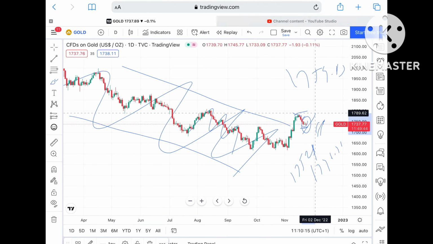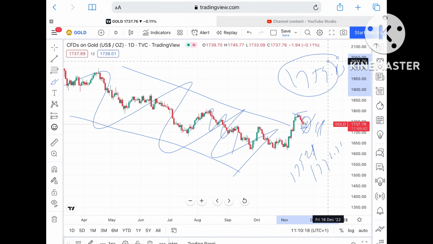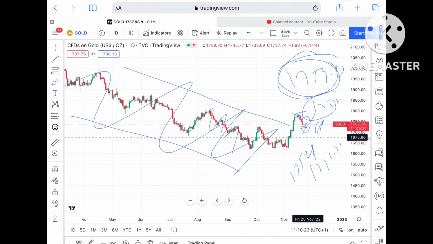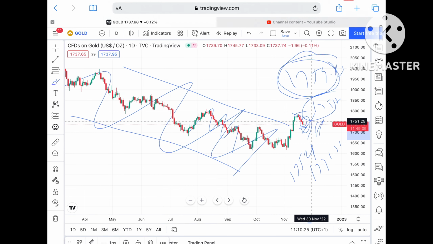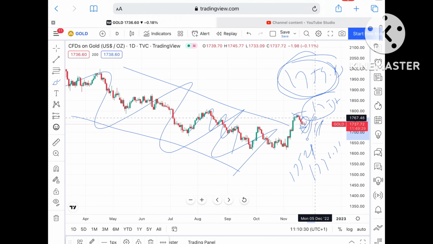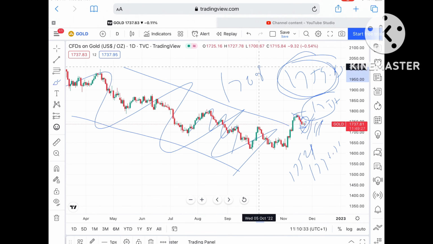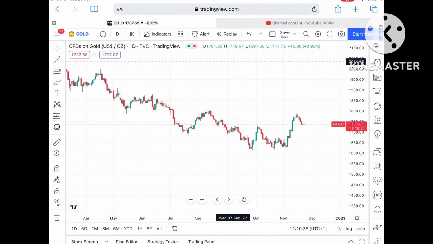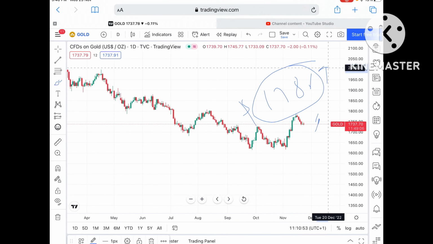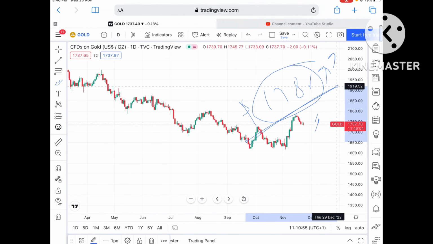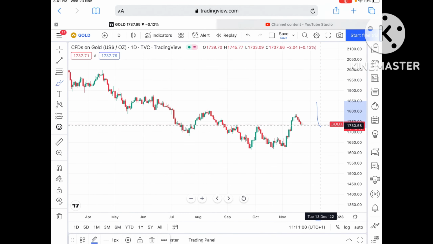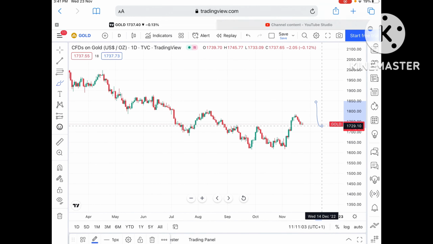If that level goes further upside, because 1759, once 1757 is crossed or touched, it can go and touch a level of $1759, and from there the probability of touching 1768 is there. 1768 is a level which is already a weak resistance, so chances of moving further upside will be there, and it can touch a level of $1786. If the price moves above that level, it can move further upside. Now if the price doesn't sustain this particular level, it can move further low towards a level of 7.